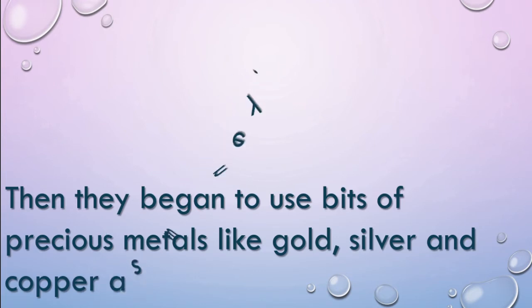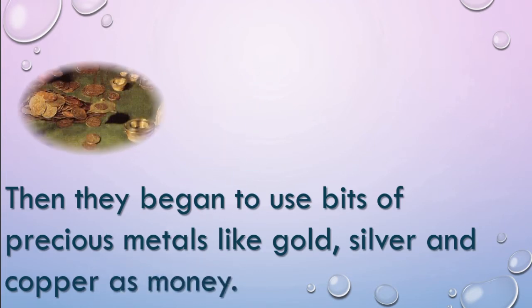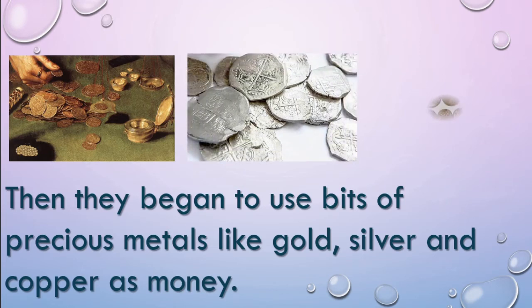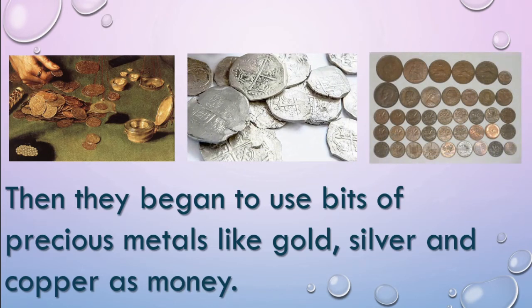Now, dear children, then they began to use bits of precious metals like gold, silver, and copper as money. Got this? Later on, they started to use gold coins, silver coins, and copper coins as money. It was easier to carry this money around because it was light in weight, isn't it?